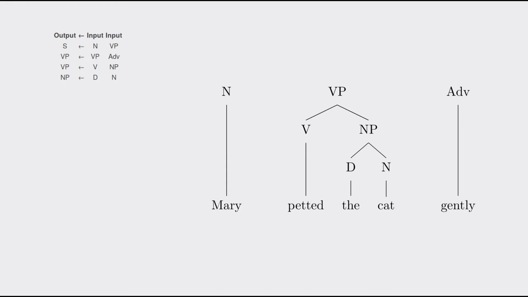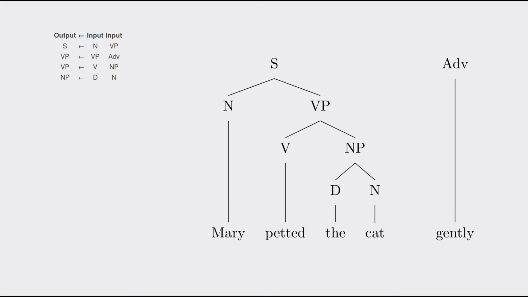However, we now have an interesting problem. We have a noun followed by a verb phrase, which allows us to apply rule number 1. But we also have a verb phrase followed by an adverb, which allows us to apply rule number 2. How do we pick which one to use? Well, let's randomly pick rule number 1 and see what happens.